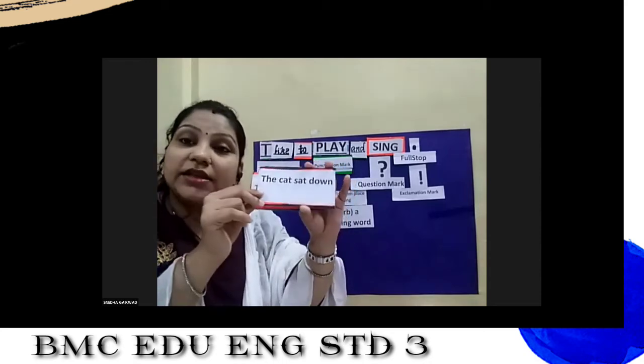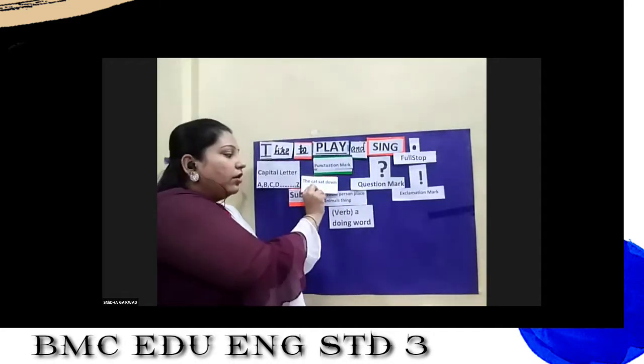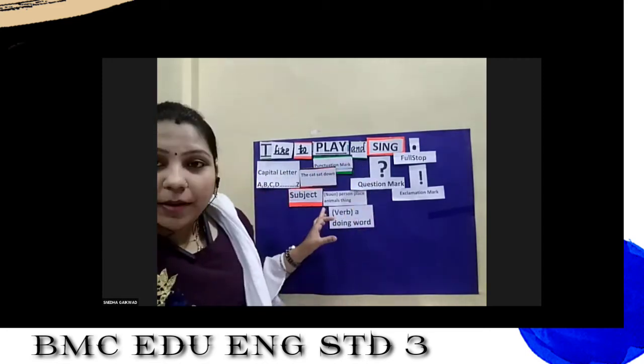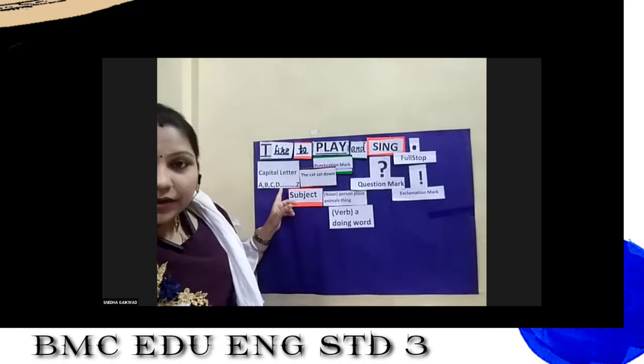This is the last important thing in our sentence, that we must have a finger gap in our sentences. So let's put this over here. Now see how many things to remember. The first one is capital letter.